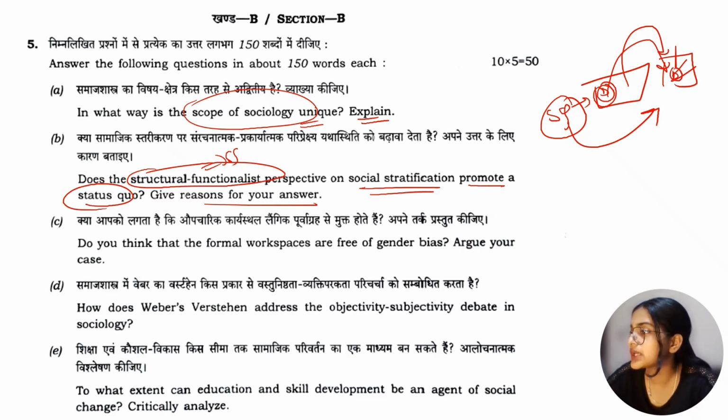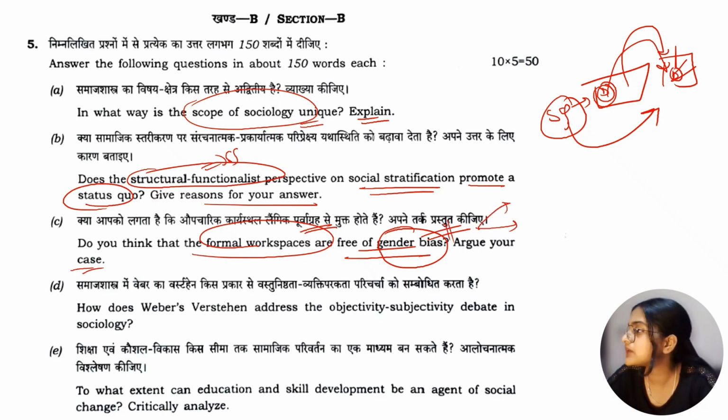C part says do you think that the formal workspaces are free of gender bias? Argue your case. जो formal workplaces होते हैं, जो proper organization, proper sector होते हैं, क्या वो workplaces are they free from gender bias? क्या वहाँ पे लड़का लड़की पे difference नहीं होता? This is what the question is. We have to argue our case. We can write the examples, the case studies, etc.